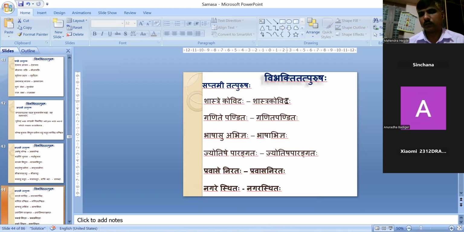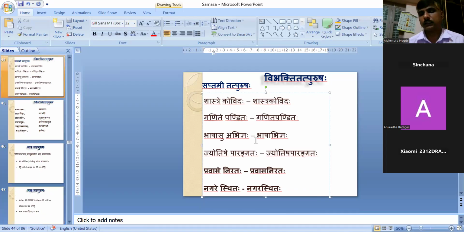Shastre Kovidaha. Kovida means once again very good. Shastre Kovidaha. He is good in Shastras. Ganite Panditaha. Bhashasu Abhijnaha. Jyotishe Parangataha. Like this, whenever there is a word which will be giving the meaning of skillful or good, in that time we have to use Saptami Tatpurusha Samasa to divide them.